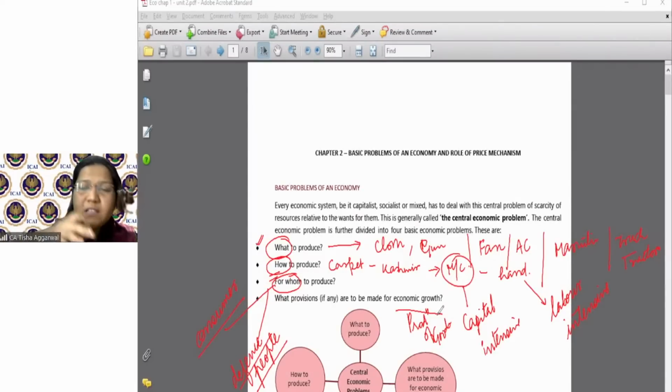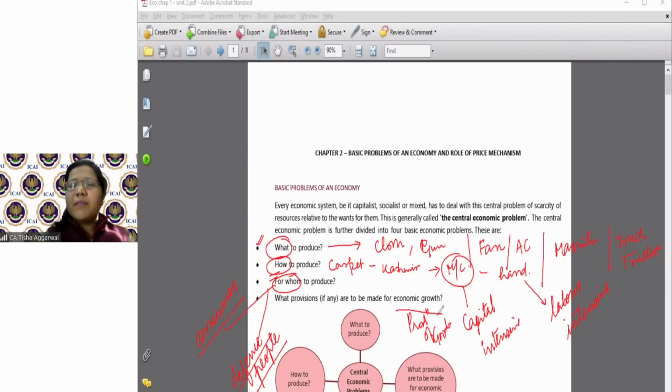What should I make, a consumer good or a capital good? Should I make a car or should I make a truck, or should I make a cloth, or should I make a food item, FMCG item, etc. So let's say I decided I will make a carpet. Carpet is something which is required in the winters to be kept in the houses, especially in the northern part of India. I decided that, okay, let's make a carpet.